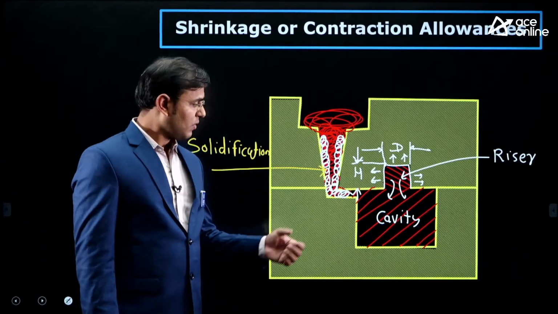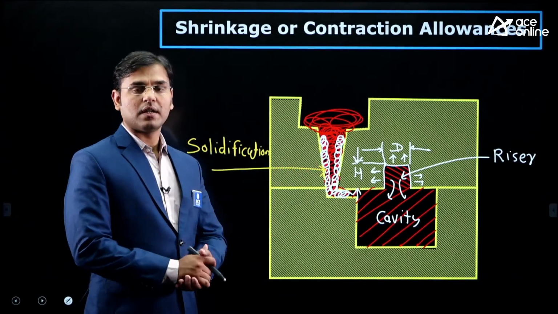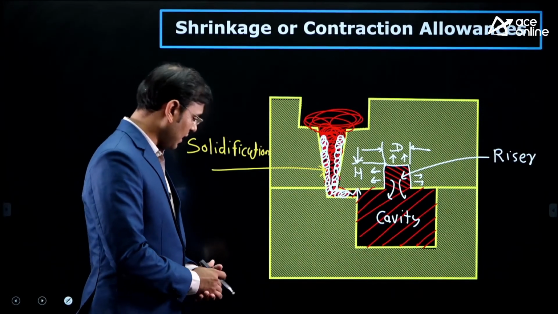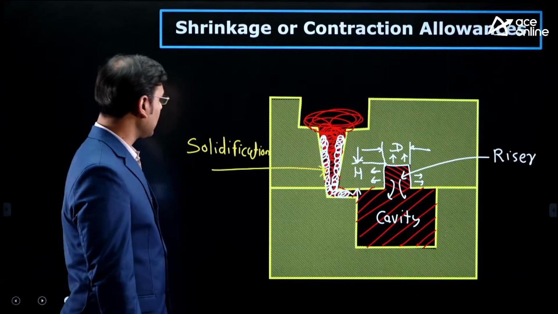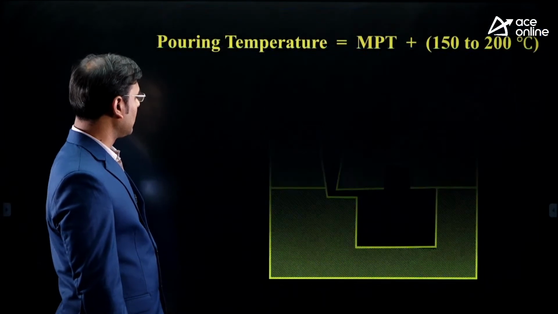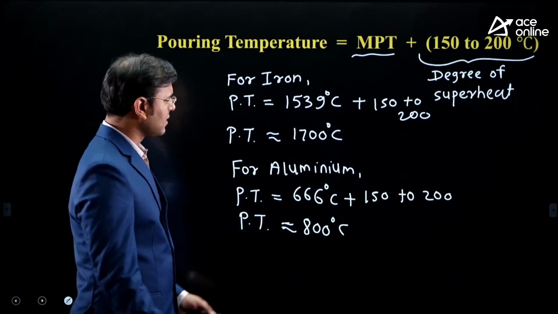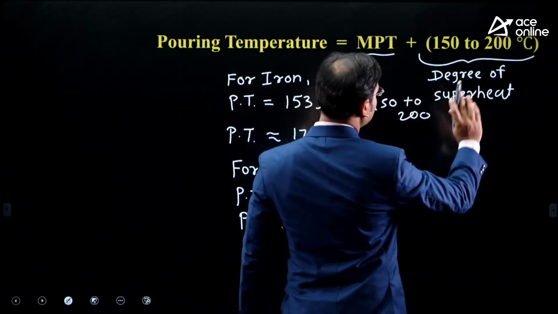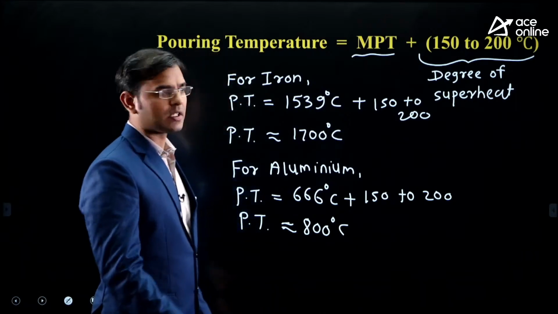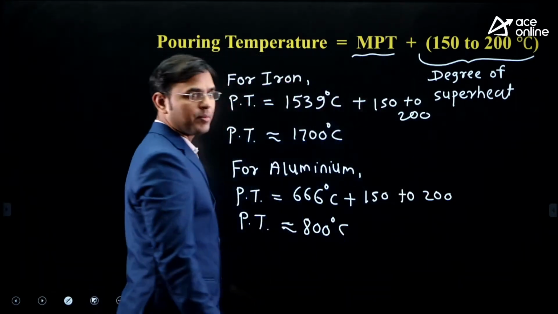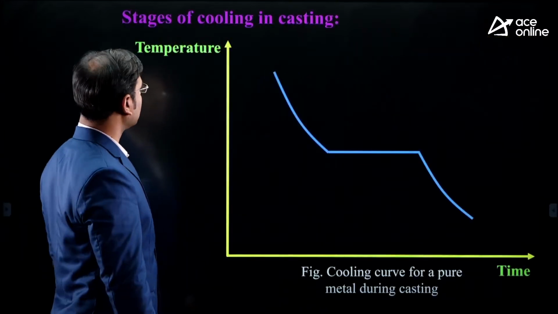Then whatever volume of molten metal is required in the casting cavity, we are unable to supply. That's why, don't take risk. Pour the iron at 1700, or any material, with this value of 150 to 200 degrees centigrade. You have to give extra temperature greater than the melting point temperature, plus 150 to 200 degrees centigrade.